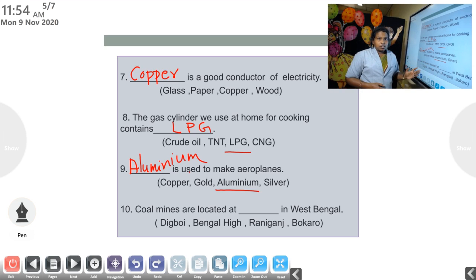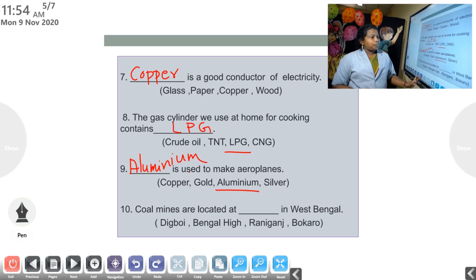But coal is not a metal, you know. It is a non-metallic mineral. So, I think you have understood what is a mine. Mine is a place from where we get the content of these different types of minerals.